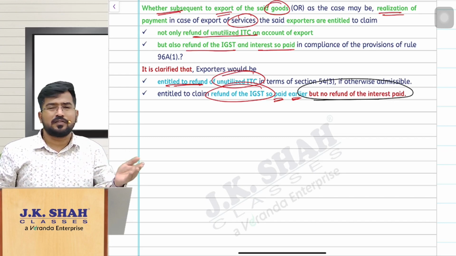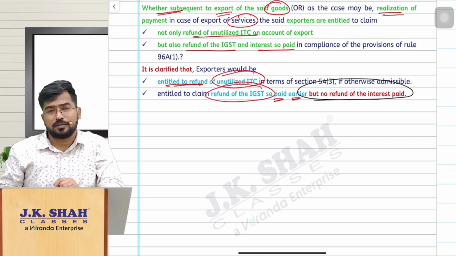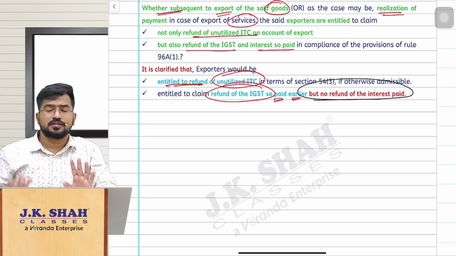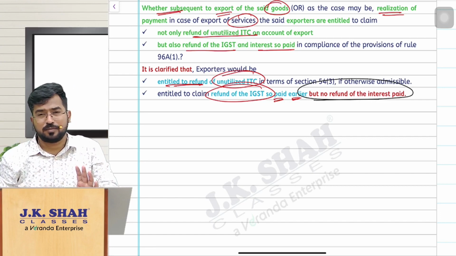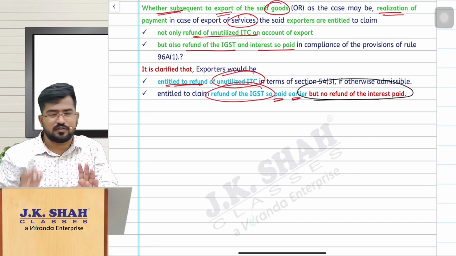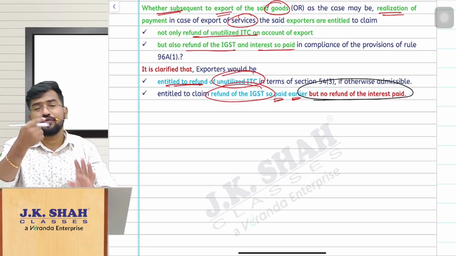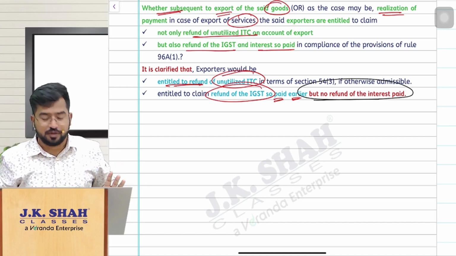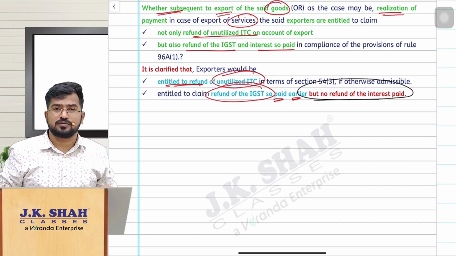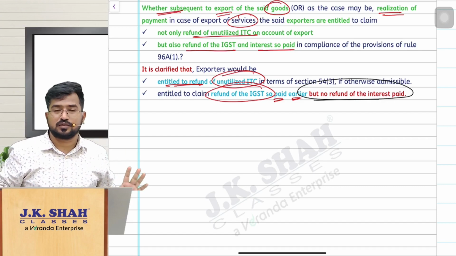Now later on, after exporting the goods out of India, goods leaving the country, or after the payment receiving after 1 year, you are asking, sir, I paid that IGST, but it is without payment of tax only, please refund that. Yes, I will refund you. Sir, unutilized ITC balance, now will you refund? Even though you have failed to fulfill the conditions, still with kind heart the government is giving you that refund of unutilized ITC balance also. But interest you don't ask. That is the concept.